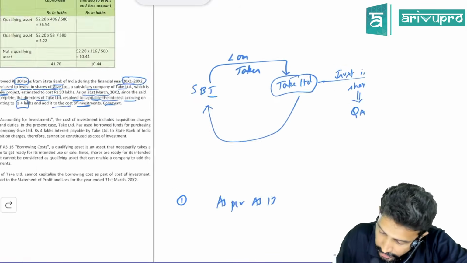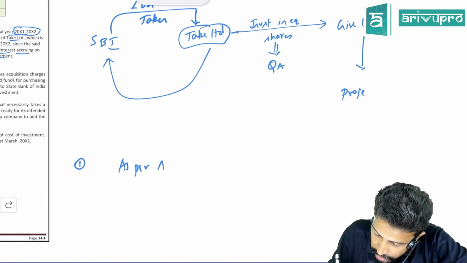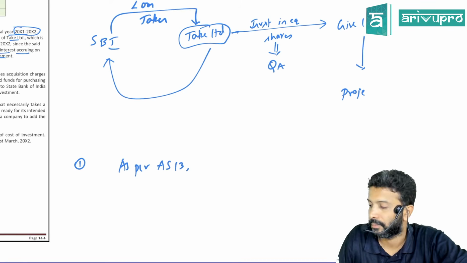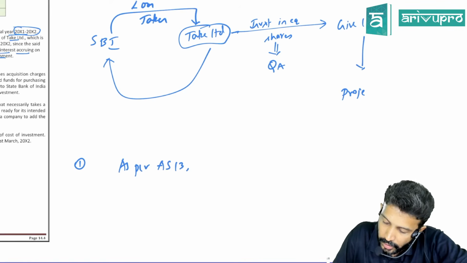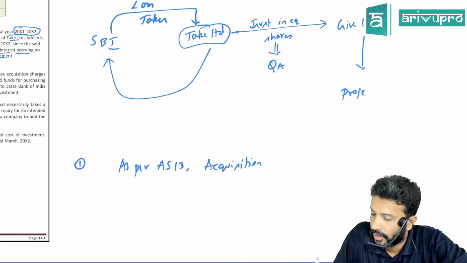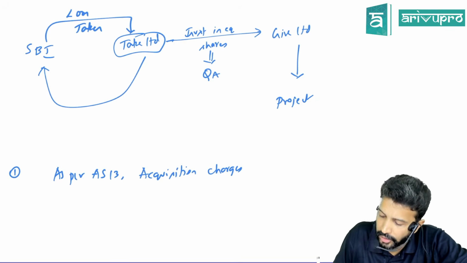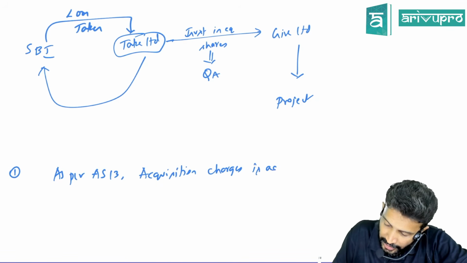remember what is Accounting Standard 13? As per Accounting Standard 13, acquisition charges are added to the cost of investment.